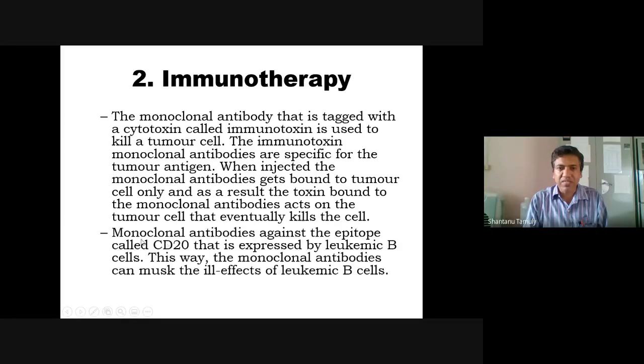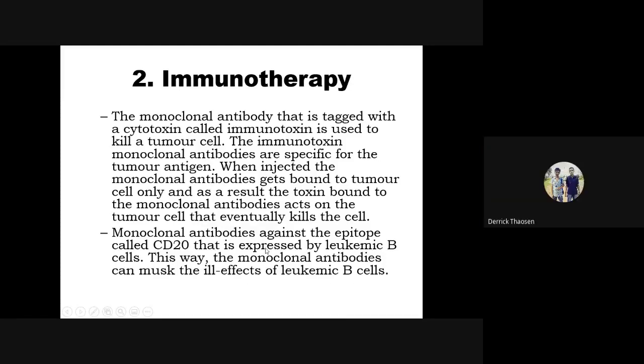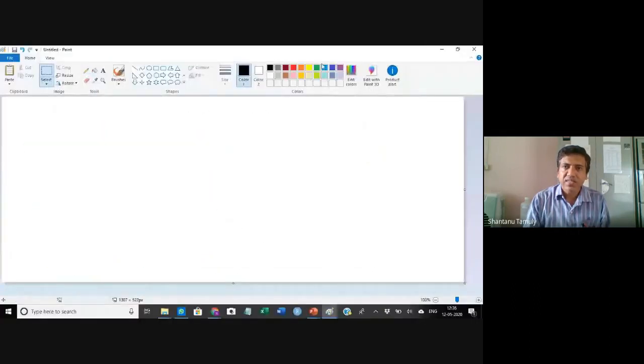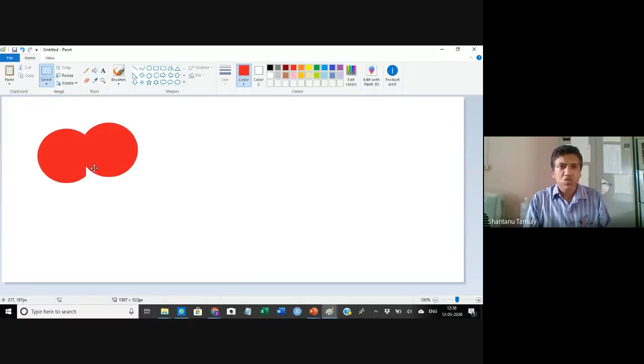The example is monoclonal antibodies against the epitope CD20 that is expressed by leukemic B cells only. This way, the monoclonal antibody can mask the ill effects of the leukemic B cells. Now, in this example, say this is the normal B lymphocyte. When this lymphocyte becomes cancerous, what happens?